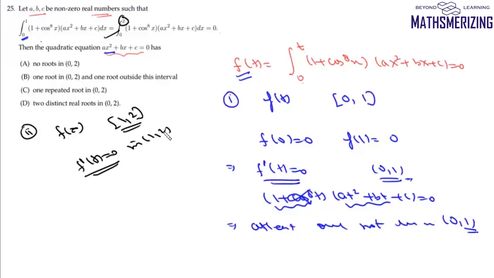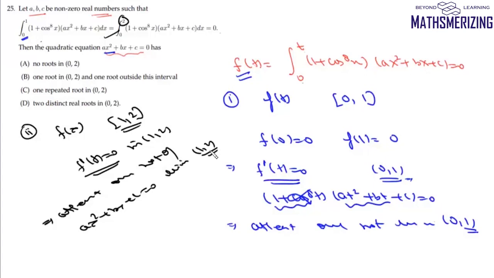So from here again we can say at least one root of this quadratic ax square plus bx plus c equals 0 will lie in 1, 2. Now it's a quadratic equation. It cannot have more than two roots. So that means exactly one root will lie between 0 and 1 and exactly one root will lie between 1 and 2. So it has two distinct real roots in 0, 2, and that's your option number D.